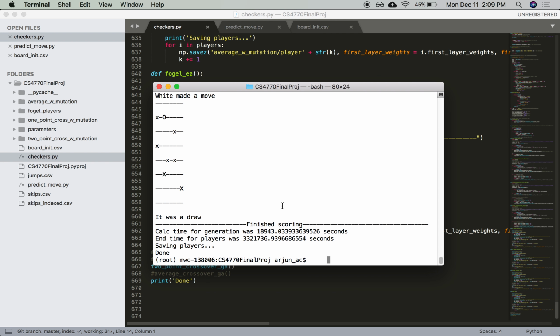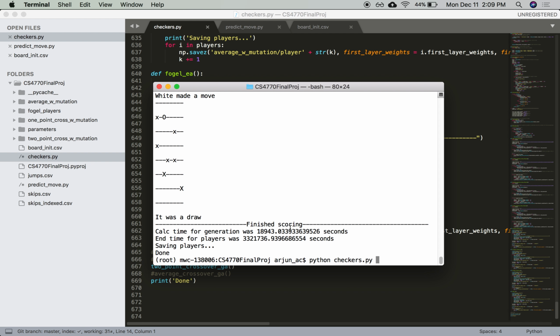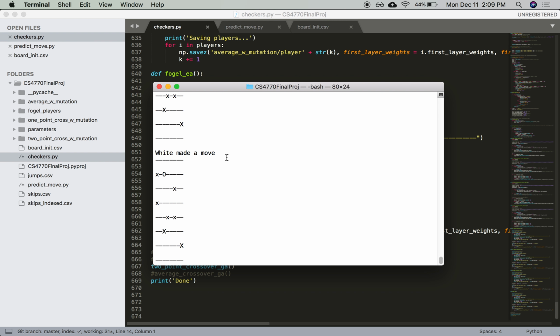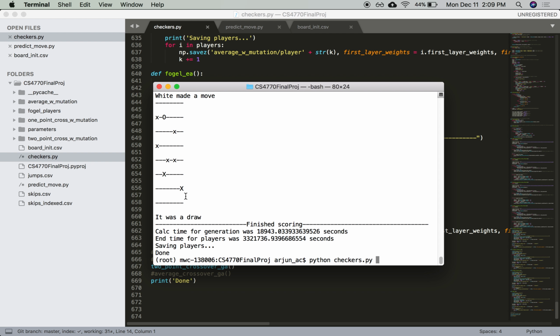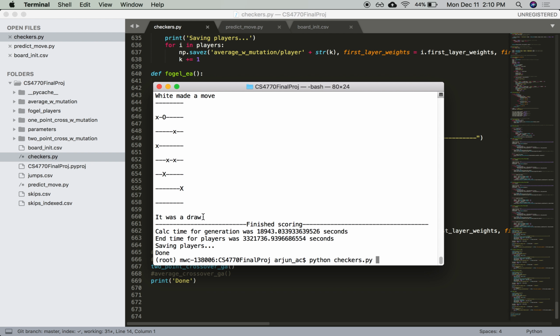I have a demo code run. This was the code that I executed, and here is the output that I received. This is the total time taken by our algorithm for 100 generations. As we can see here, after each and every move, the board is updated and shown here. Also, for the demo, we have considered two CPU players, that is, both the white and the red players are CPU players, both played by the CPU. And at the end of the game, the result of the game will be displayed, whether it's a draw, win, or lose.